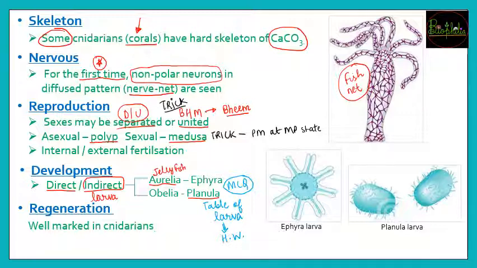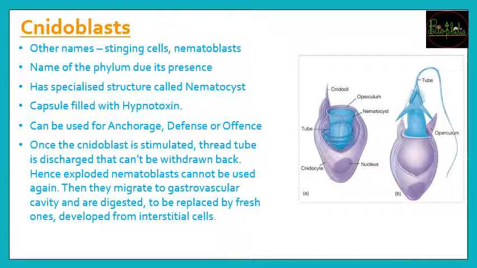Then coming to regeneration, so regeneration Porifera में भी बहुत अच्छे से था. Similarly in coelenterates also you are going to have a very good capacity of regeneration. Now about the Cnidoblast. So Cnidoblast, other names जो हमने पढ़े थे, that was the stinging cells or the nematoblasts.